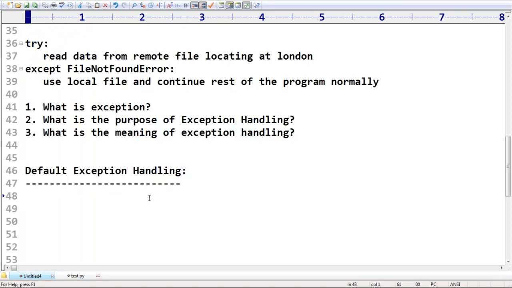Now up to this is it clear. Default exception handling means, yes, terminate the program abnormally. That's all, it is abnormal termination. If something goes wrong, immediately the program will be terminated because you are not defining any except block. Except block means, okay, the catch block in Java. The people who are coming from Java, catch block in Java, here we are going to use the except block. Clear, right?